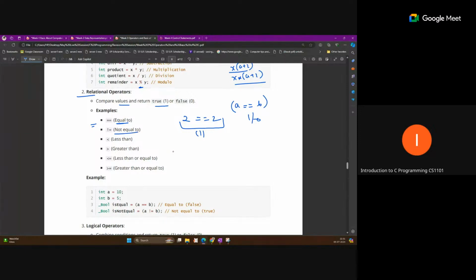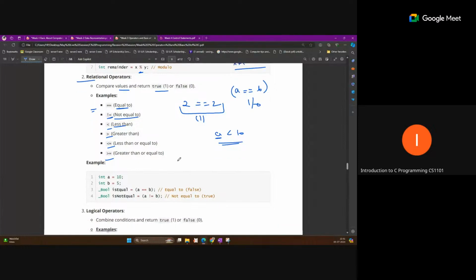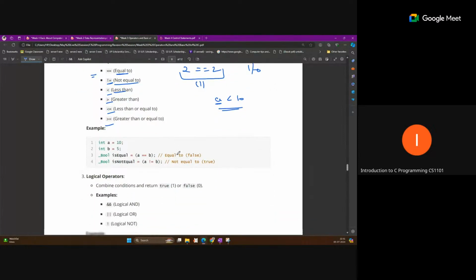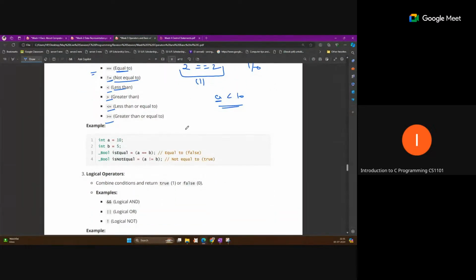Is not equal to: if you want to check that values are not equal, then use this sign. Less than: if a is less than 10, we use this. If this value is less than 10, then we will do something. So we also write greater than, less than or equal to, greater than or equal to. These are the common relational operators, and they always return the Boolean output 0 or 1.